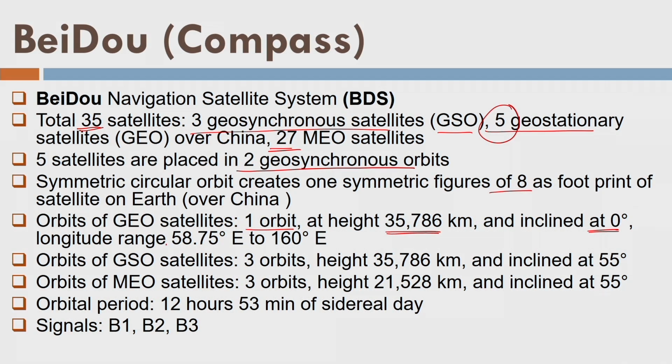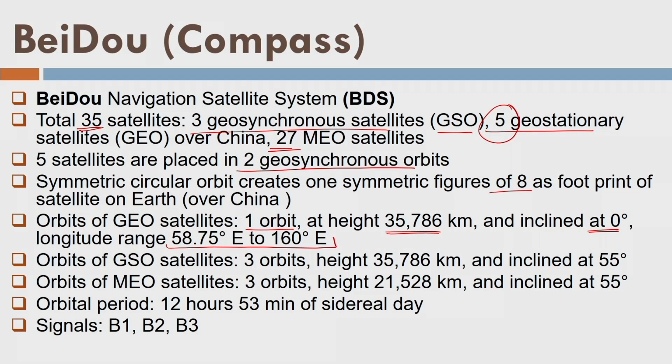So this is their longitude range. That means over these longitudes, these satellites are placed in the geostationary form. So satellites are basically moving at some longitude permanently. It will appear like that. Then the orbits of GSO satellites are 3 orbits at this height and inclined at 55 degrees. Fine. It has MEO satellites also, 3 orbits at 21,528 kilometers, which is slightly lower than the GPS, and they are inclined at 55 degrees.